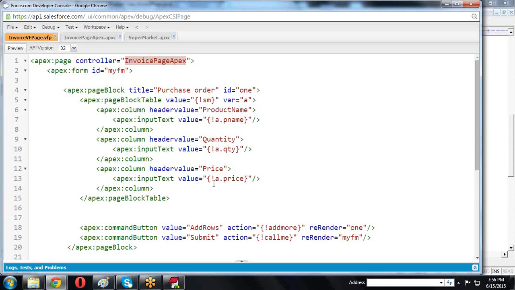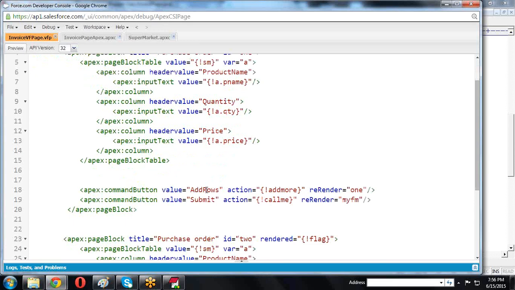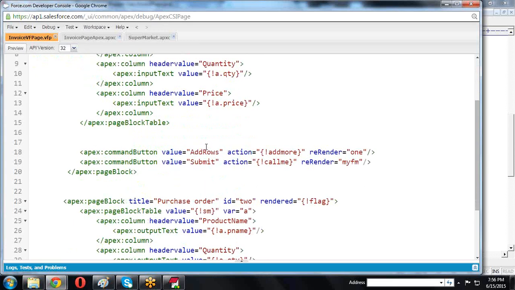Like this, three columns and three rows are created. Three times we are calling the supermarket, so that is the reason it executes three times. Now if I call the add row method, the action executes one more time, and three more columns are created. Now just observe this one.